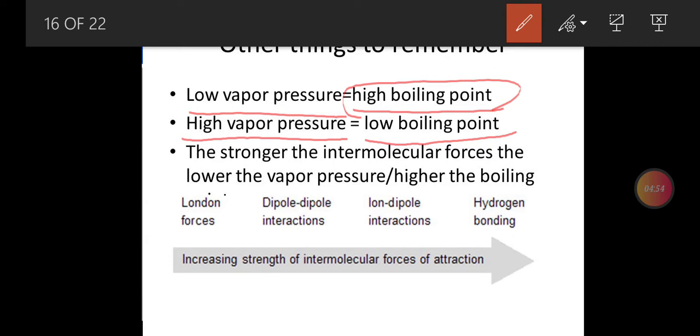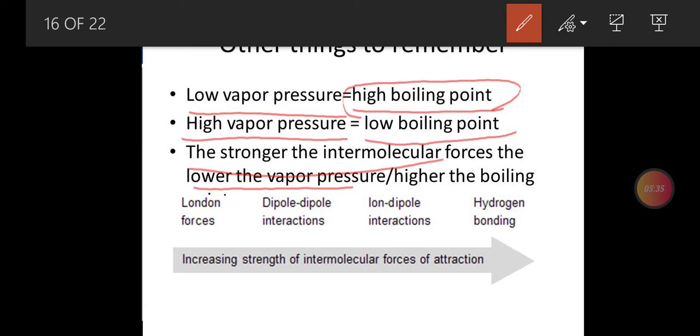The third thing to remember is that the stronger the intermolecular forces, as we previously discussed in vapor pressure as well, the lower the vapor pressure. Where intermolecular forces are strong, like in water, it will lower the vapor pressure and the boiling point will be higher. If the intermolecular forces are weak, the liquid molecules can easily be converted into vapors, so more vapor pressure, and more vapor pressure means low boiling point.